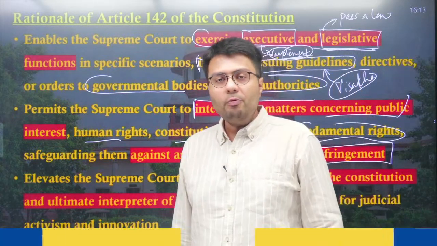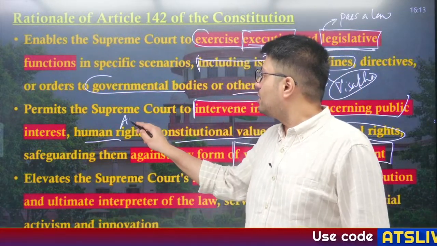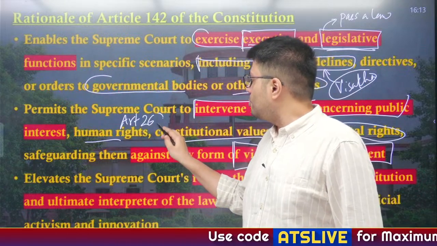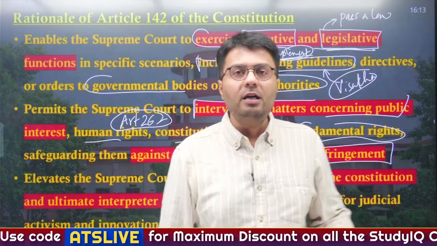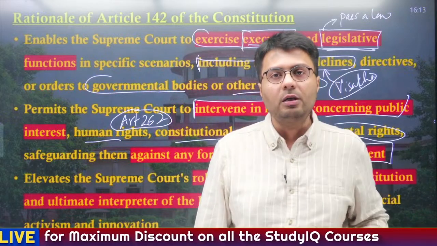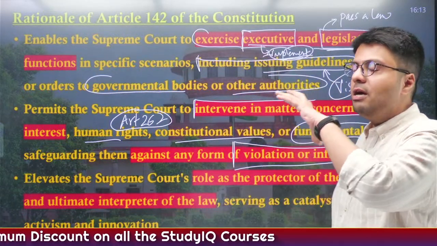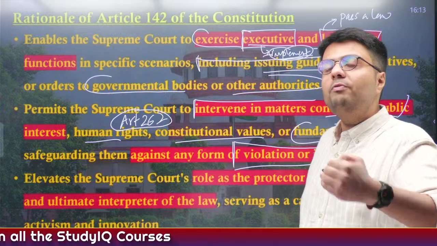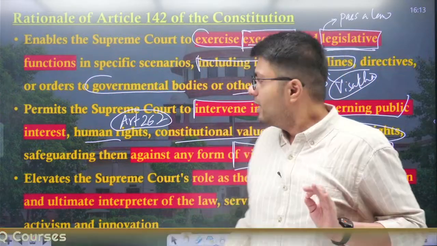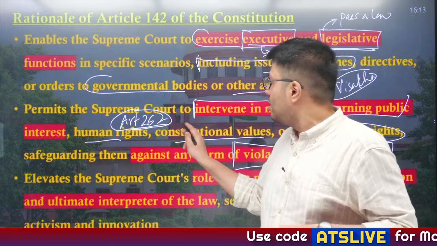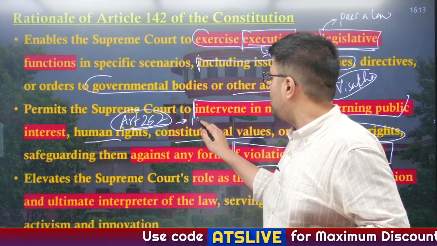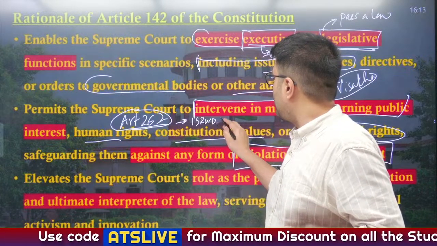For example, you may have heard about Article 262, right? What does Article 262 provide? It provides that whenever two states in India are disputing over sharing of river waters, that matter has to be resolved by a special tribunal created by the central government. This is according to Article 262, under which the Interstate River Water Disputes Act was enacted.